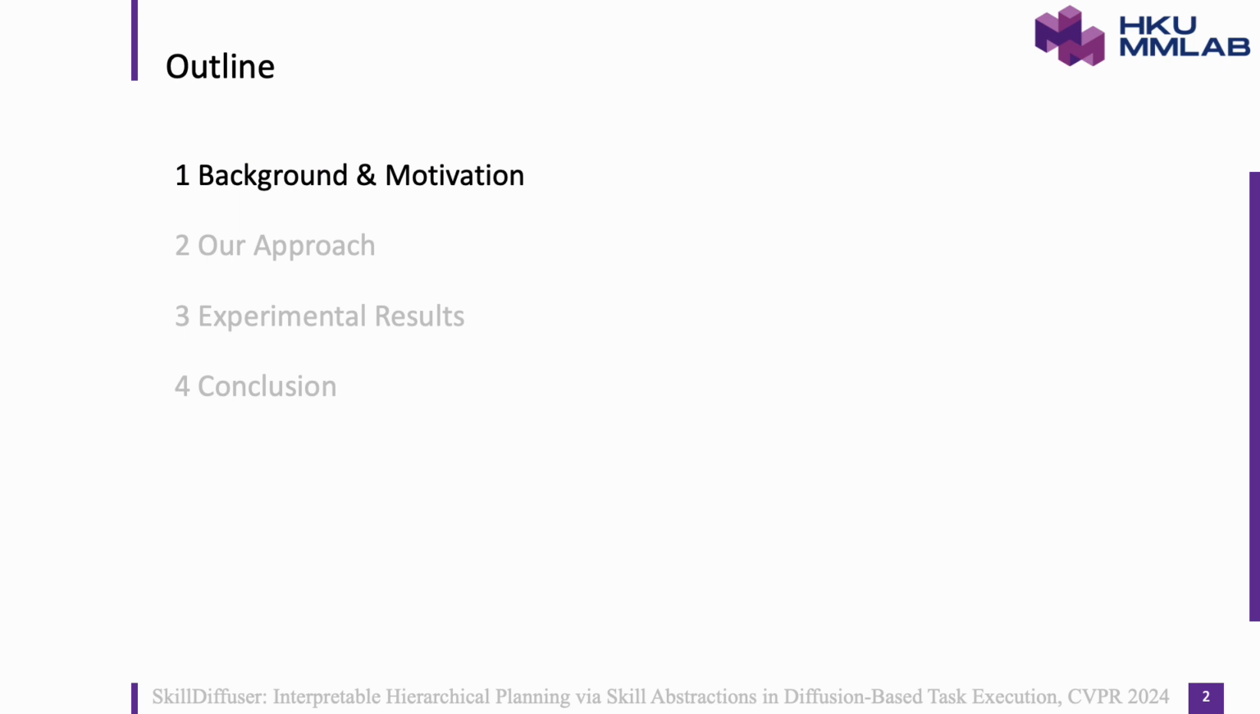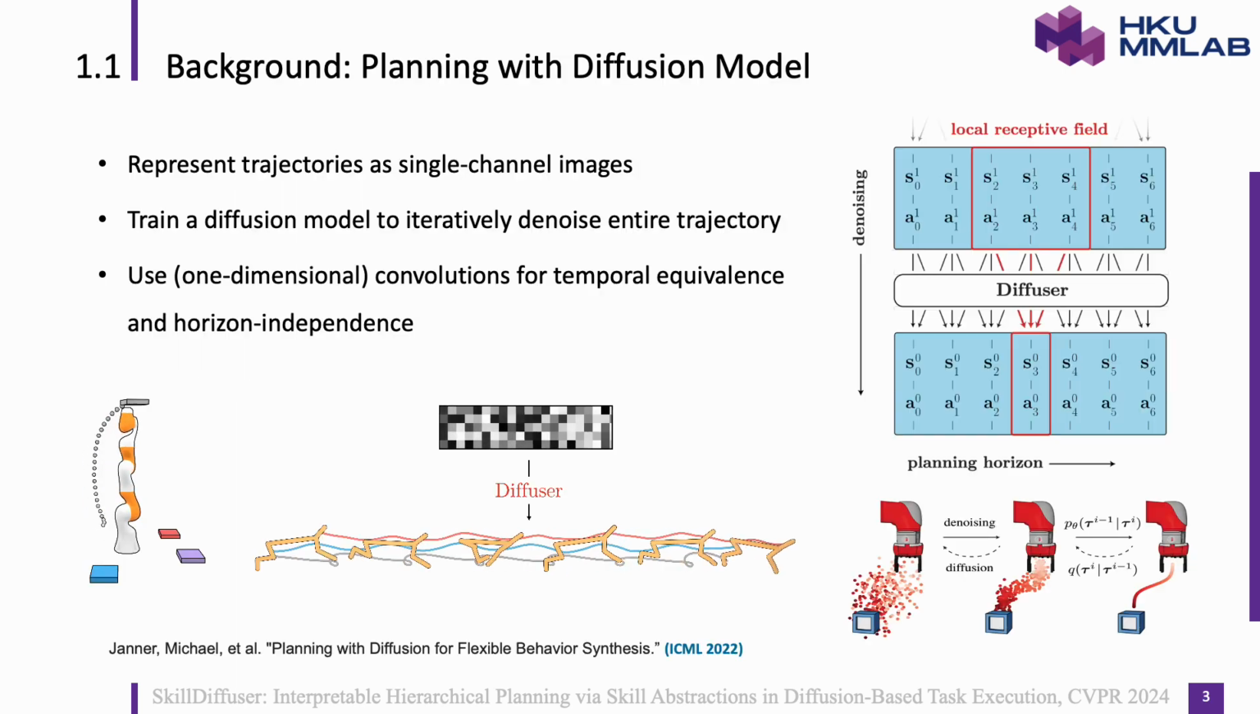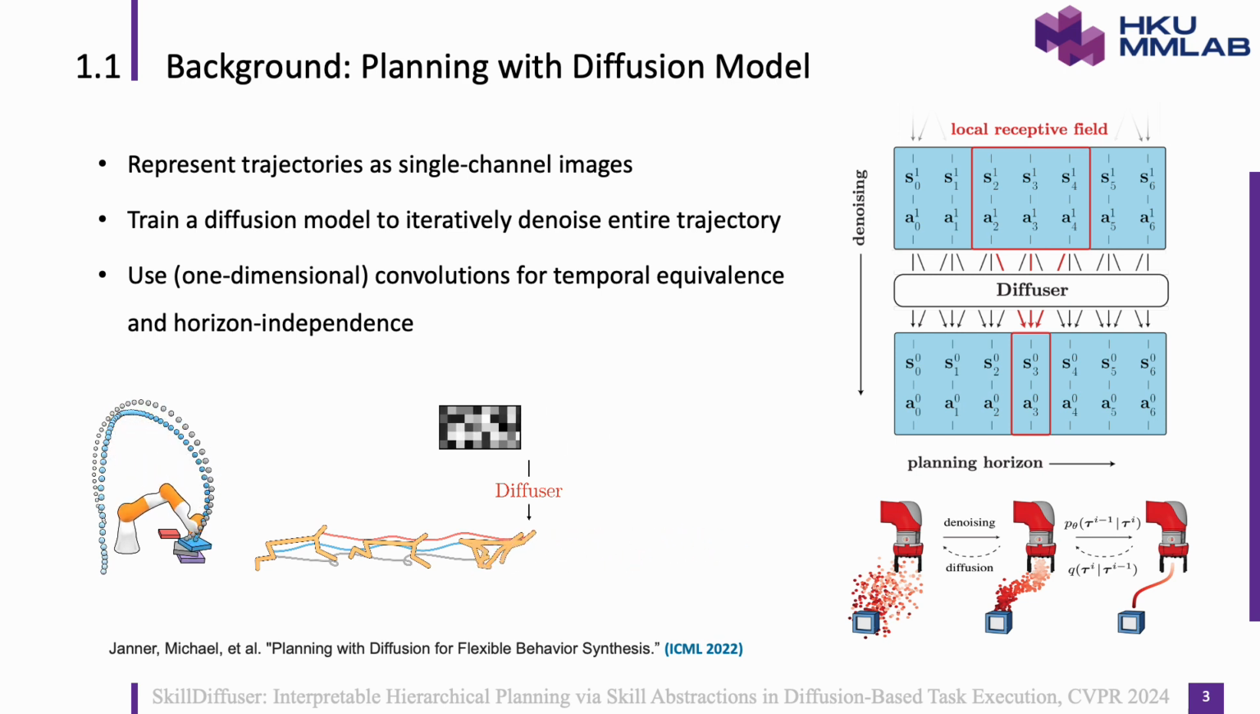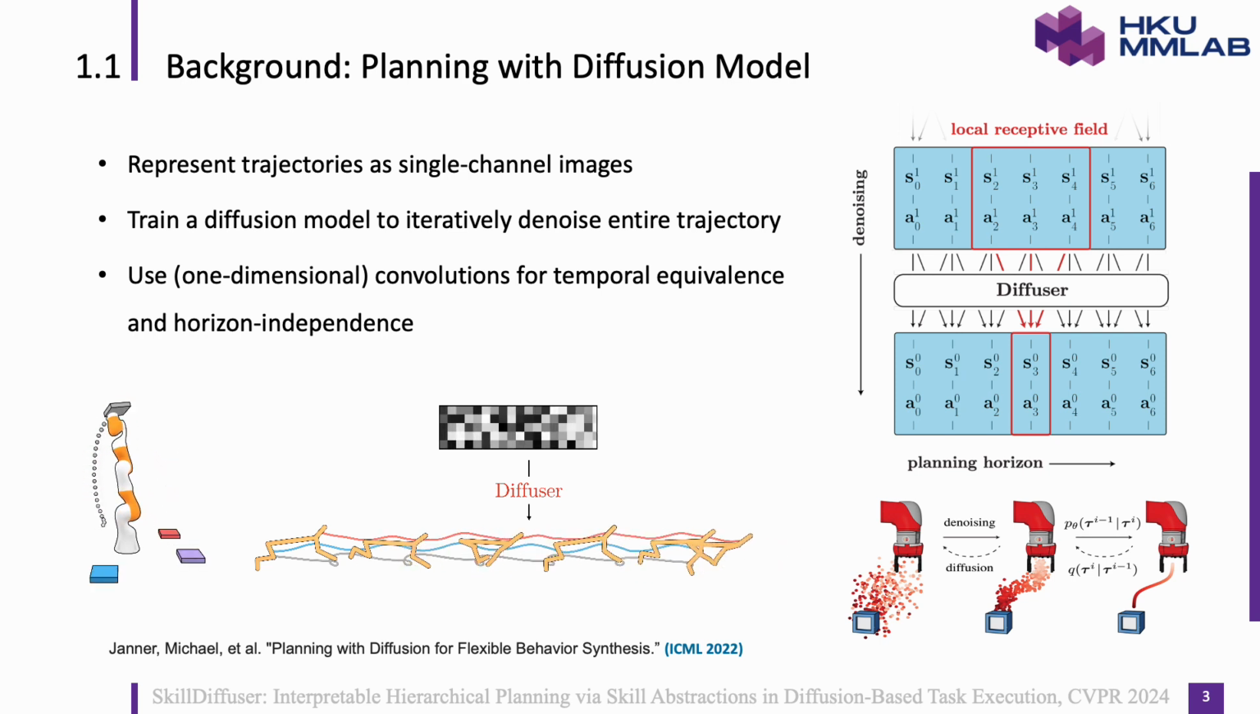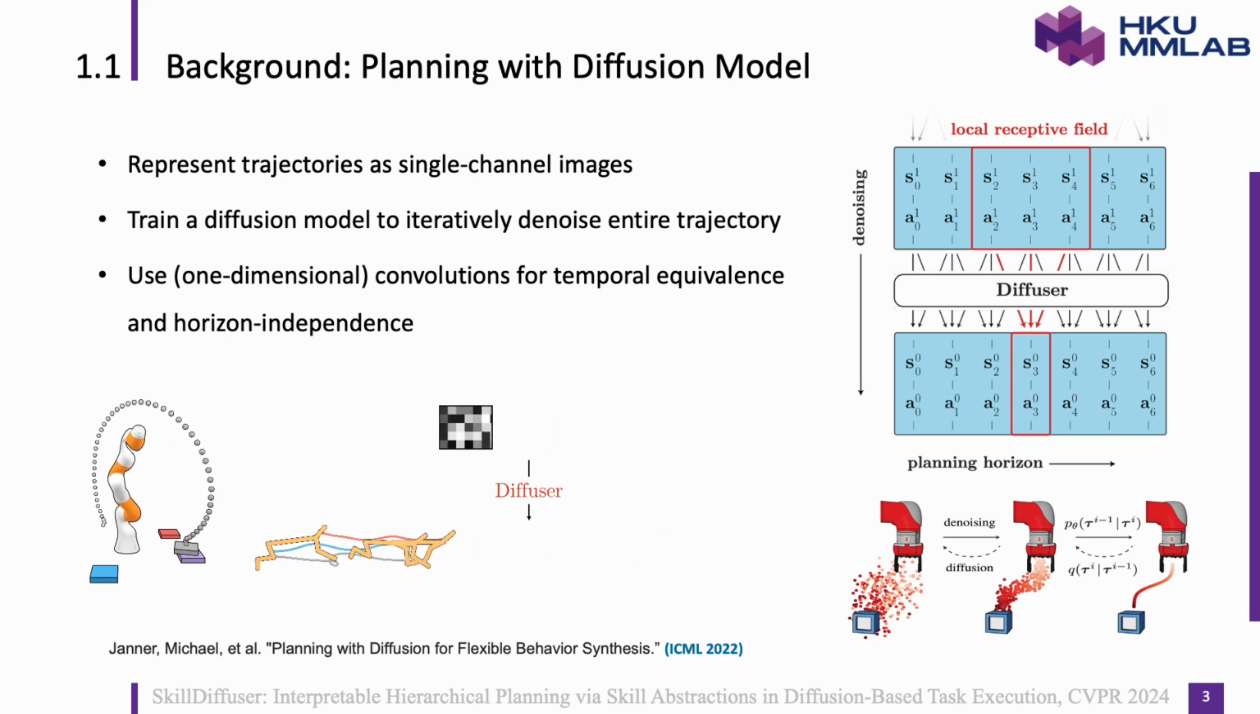This is an outline of this presentation. Firstly, I'll give a brief review of the background on planning with diffusion models. Recently, diffusion models have become prominent generative tools in a wide range of fields. In the context of planning tasks, previous work, Diffuser, has innovatively applied diffusion models to trajectory generation. This approach treats state trajectories as single-channel images and utilizes a diffusion model to denoise the whole trajectory in a single operation, achieving enhanced performance in multiple tasks like Gym-MuJoCo, Maze2D, and so on.